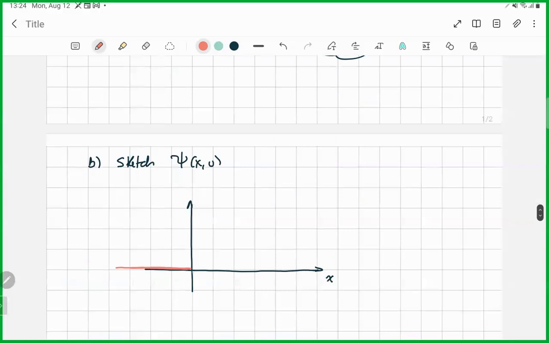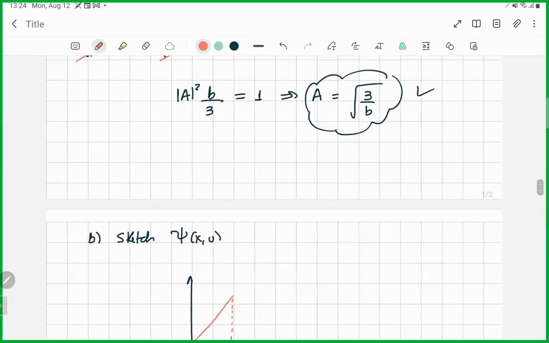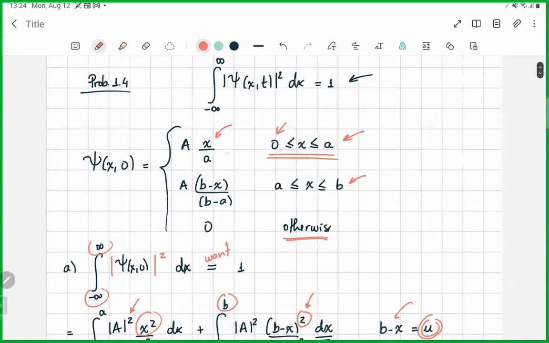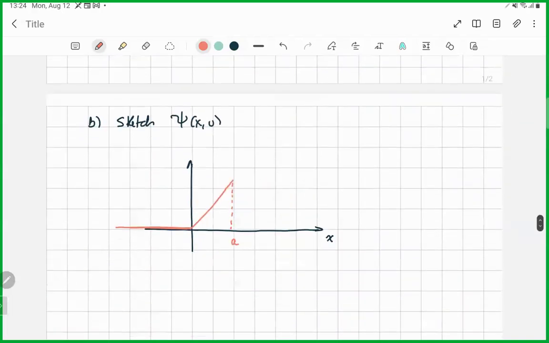So we have this growing all the way to the point where x is equal to a. When x is equal to a, the only thing that survives is this big A. So this is going to be the maximal value of the wave function.